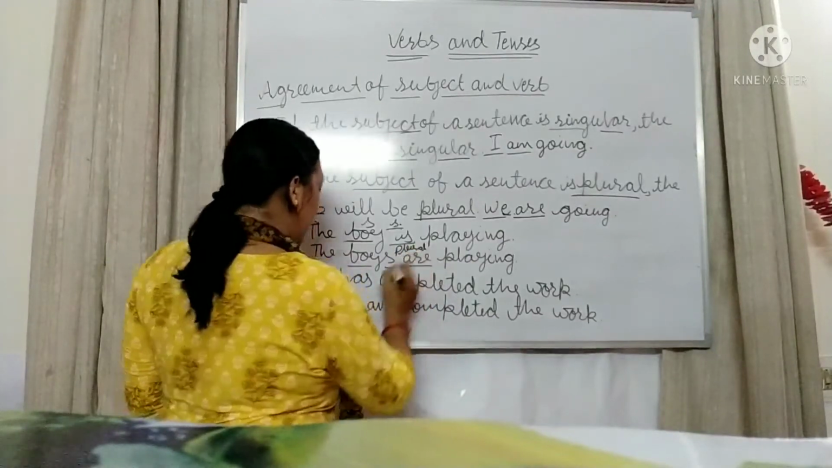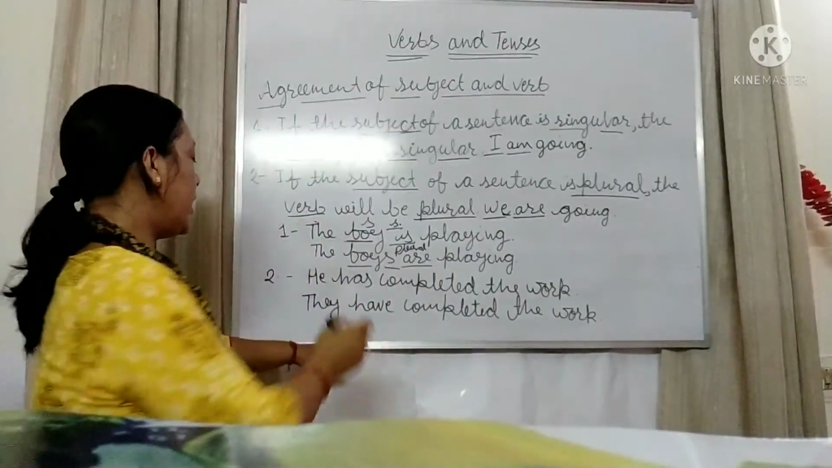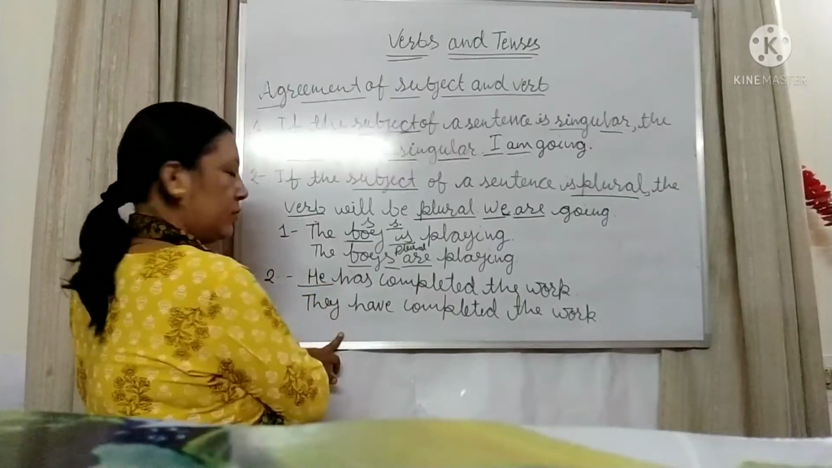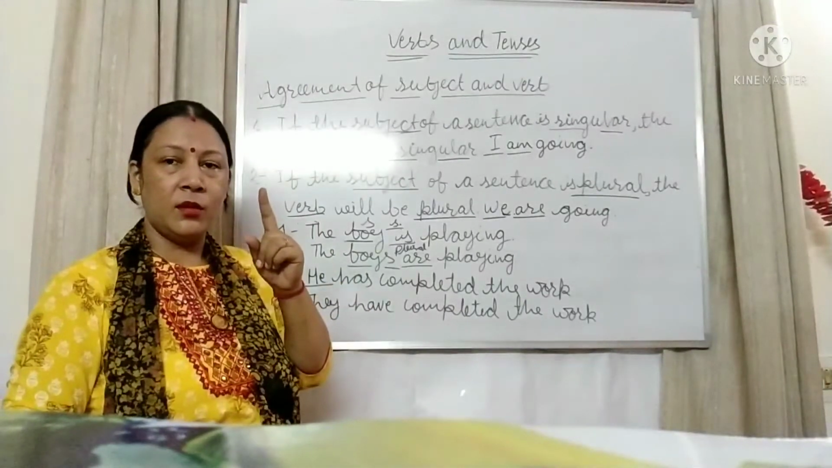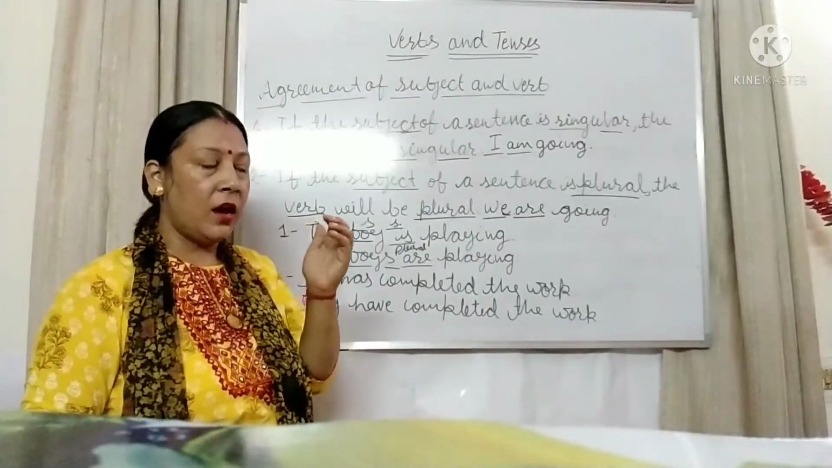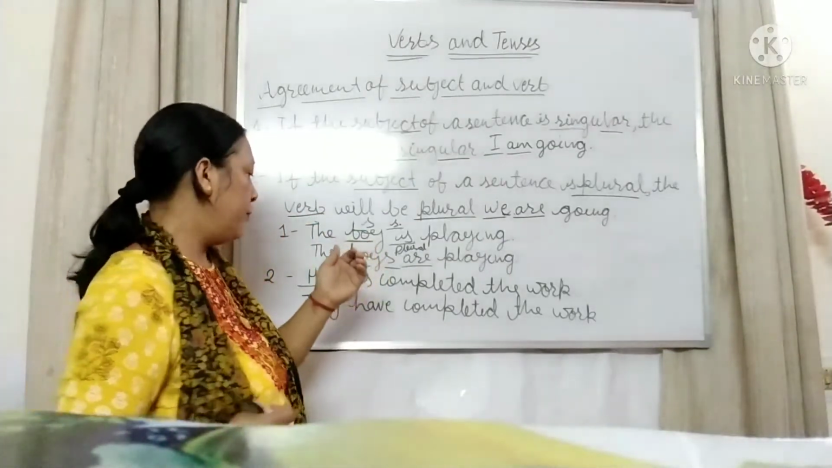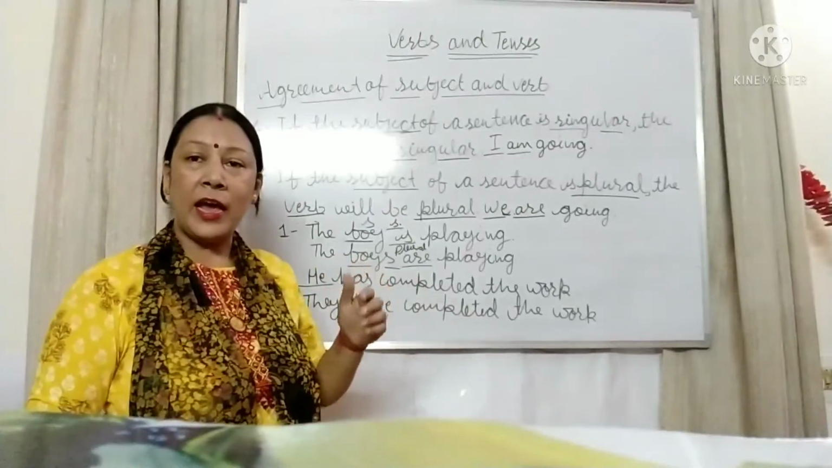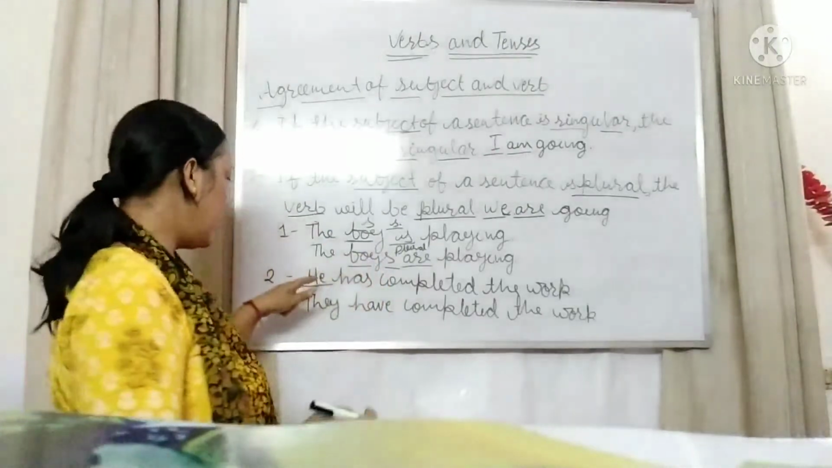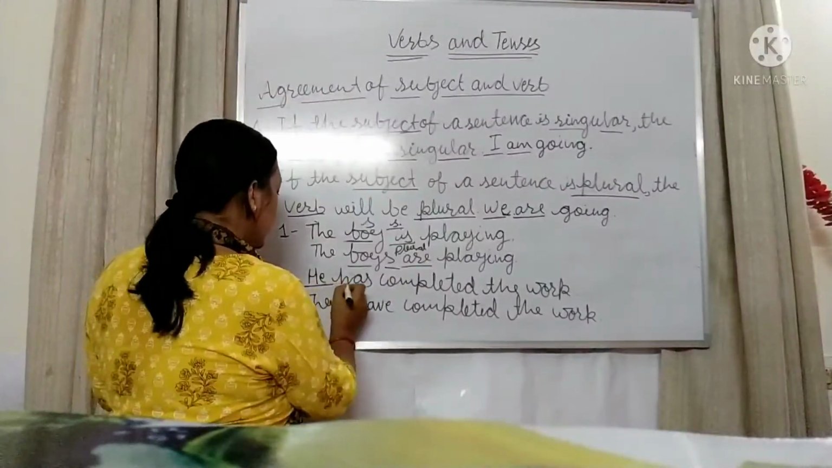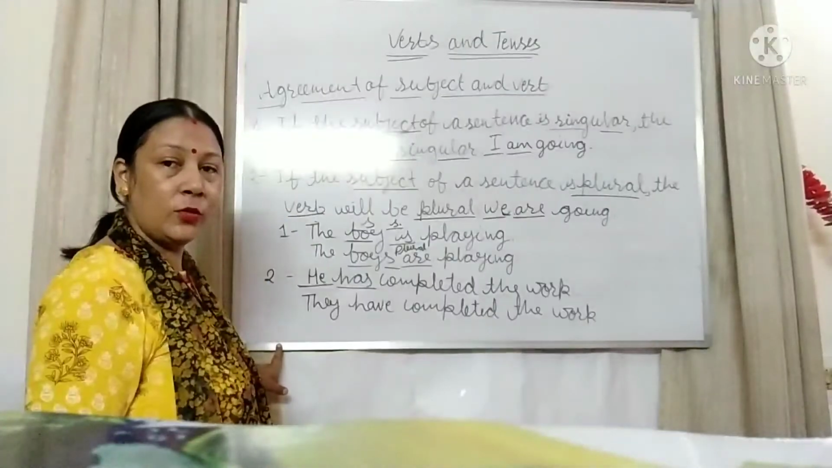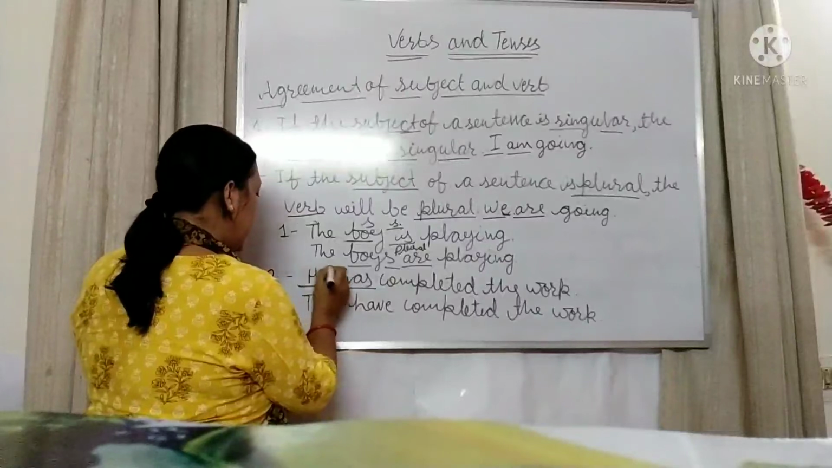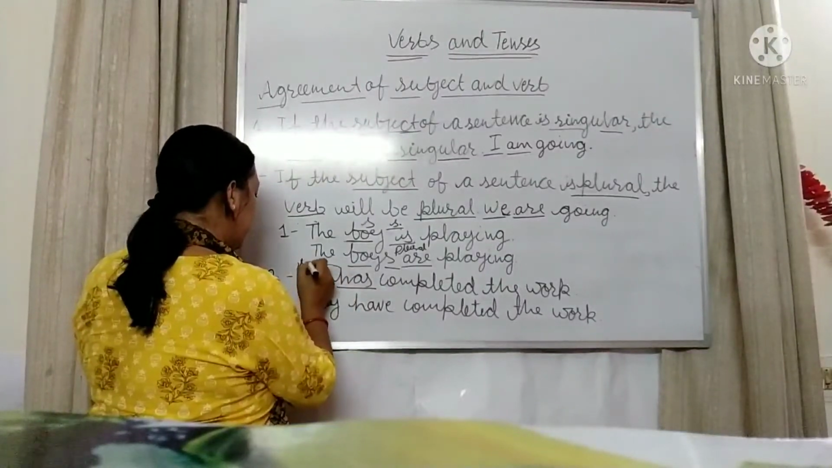Okay. In the second sentence, you can see he is a singular subject. You know that he is a pronoun used for any male, so he is singular. So the helping verb has will definitely be used as singular. So these both are singular.